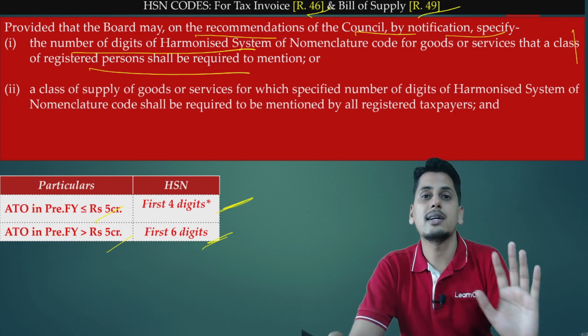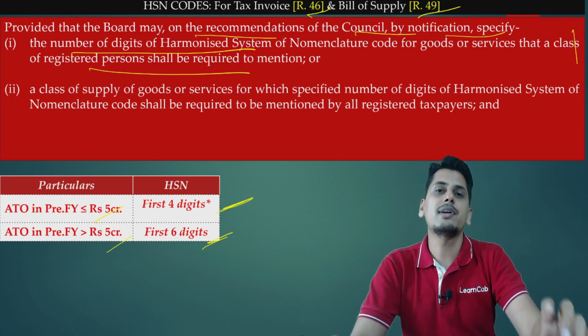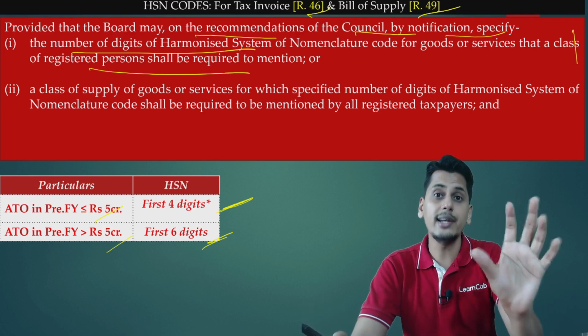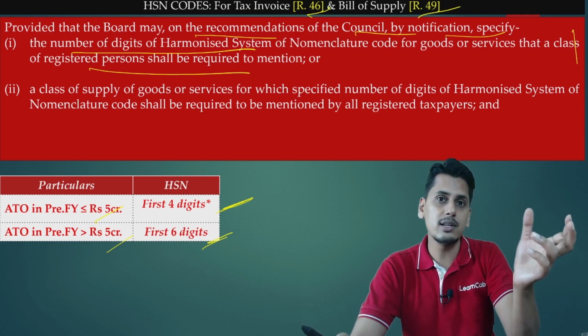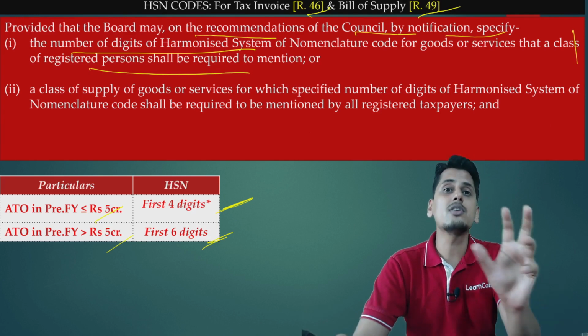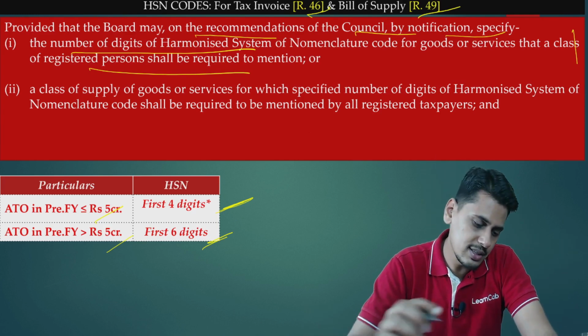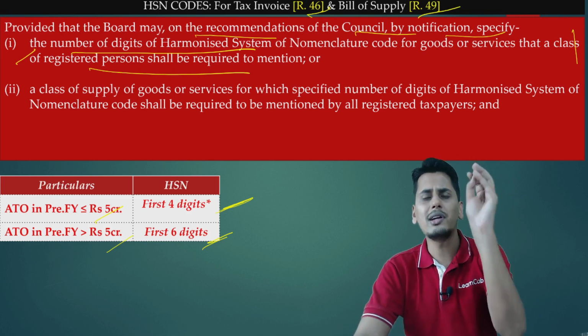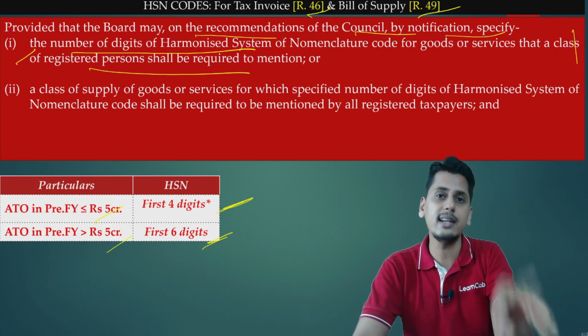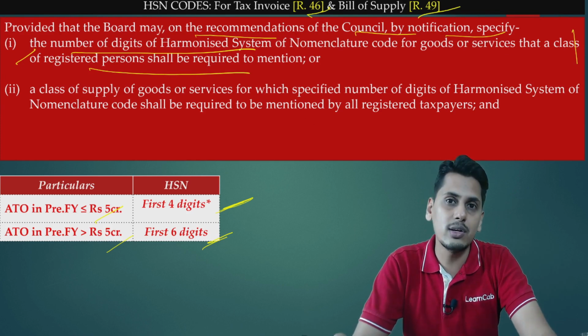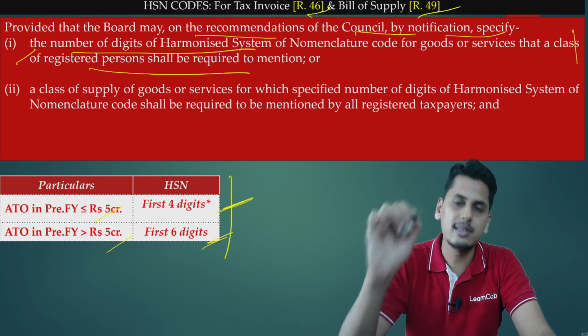Friends, please understand the flow. Basic contents of tax invoice and bill of supply state that you need to mention the HSN code. And what is HSN code? It is an 8-digit number. The provisos are giving some relaxations. Provisos are an exception. They are giving some relaxations. Clause number 1 stated that the board would notify a class of registered person and state the number of digits of HSN code they need to mention, based on which this has come.